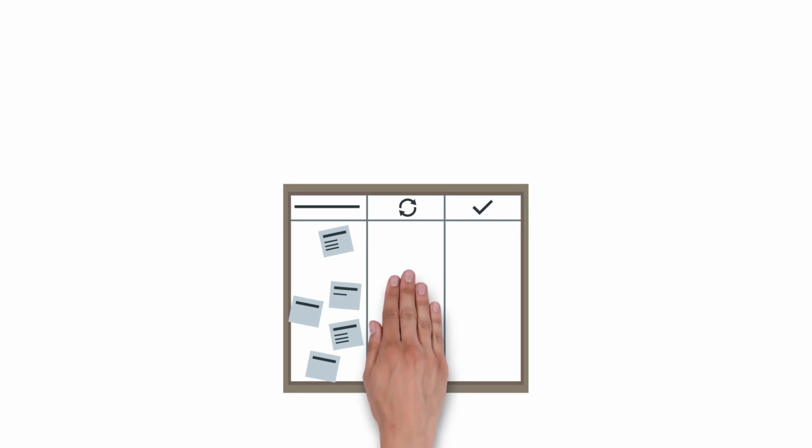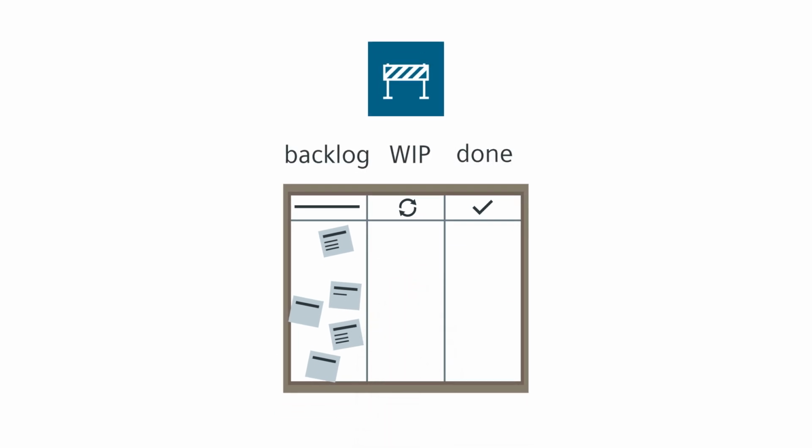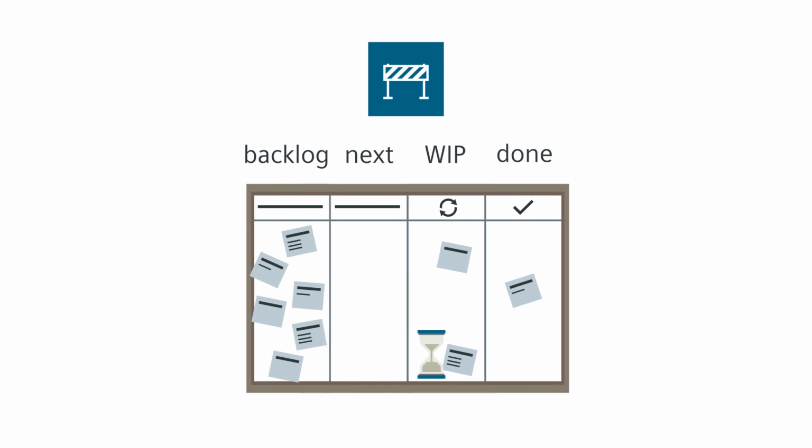On the next column of the board, the team selects a limited number of tasks they are currently working on. When a task is completed, and no sooner, Stephen moves its Post-it to the corresponding last column and pulls out the next task. Of course, the Kanban board can be customized and extended, for example by adding a waiting column or a column for subsequent steps.